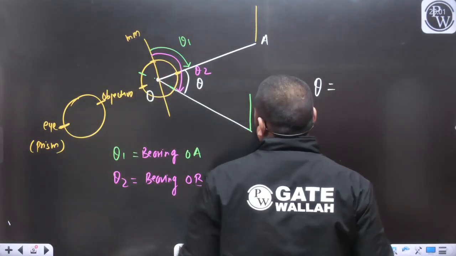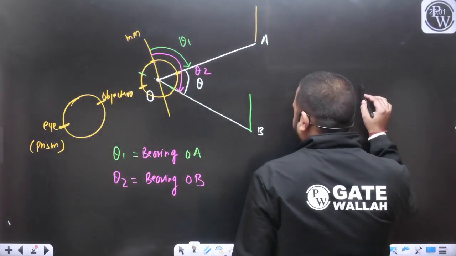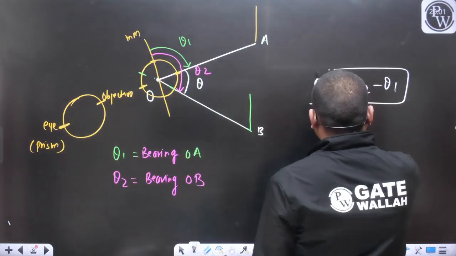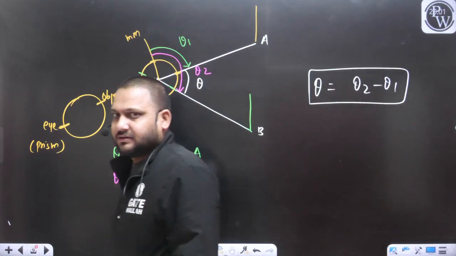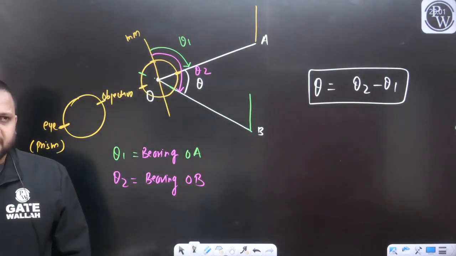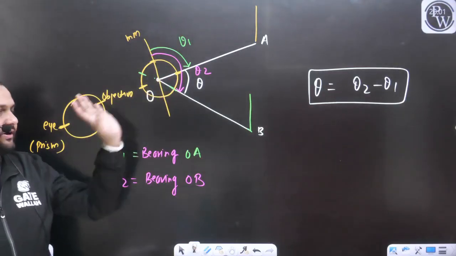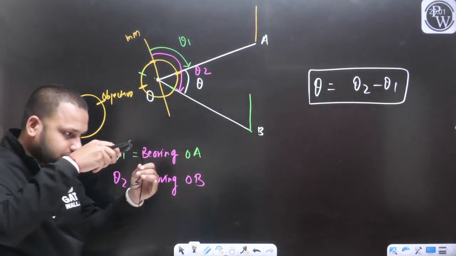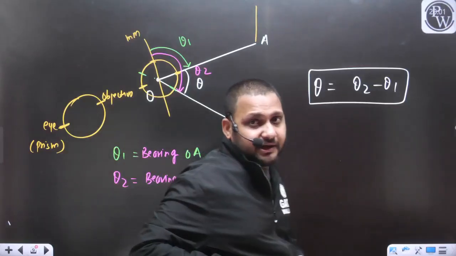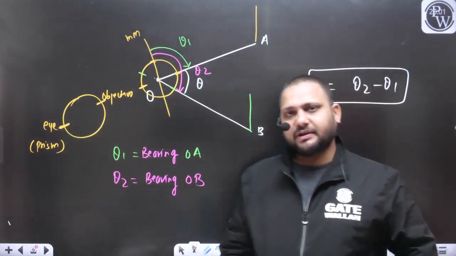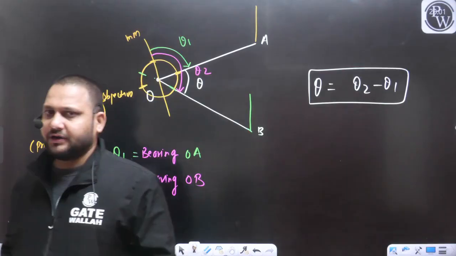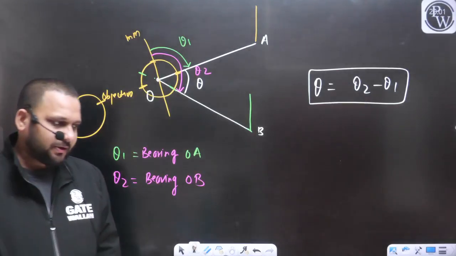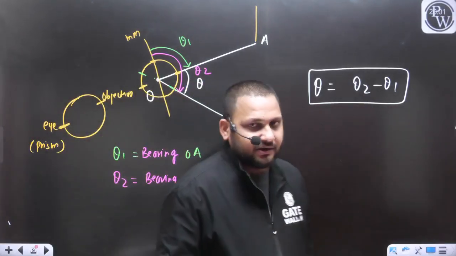This theta is nothing but theta 2 minus theta 1. Refer to the diagram. With the help of the measurement of the bearings, we have just calculated the angle.